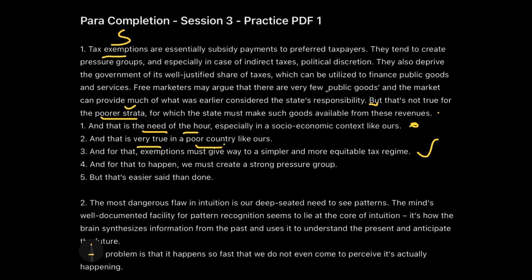But still, we'll have a quicker look over the fourth and the fifth one. And for that to happen, we must create a strong pressure group. That is just a repetition of the word pressure group here, but that's easier said than done. Okay, so you can't finish your statement with a judgment. You have to support this judgment or statement with a reason, a cause. So that goes away. We are left with one correct answer, that is 3. So if you guys found the first one's answer to be 3, you got that right.